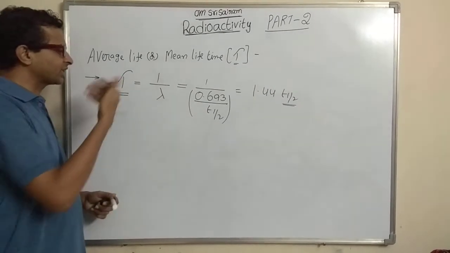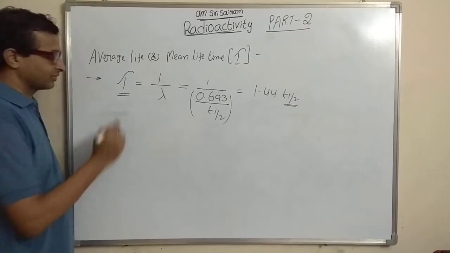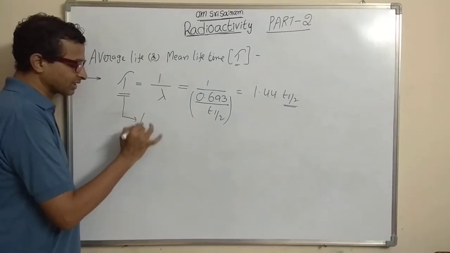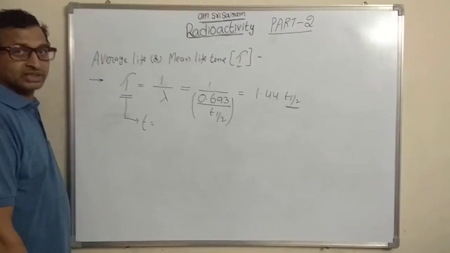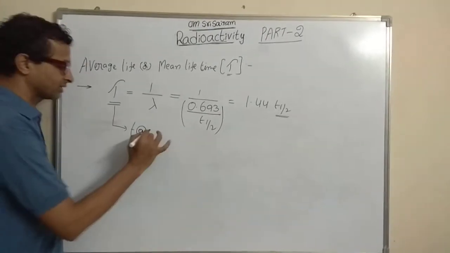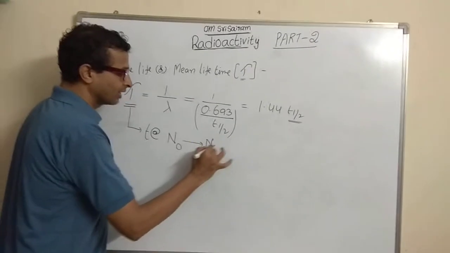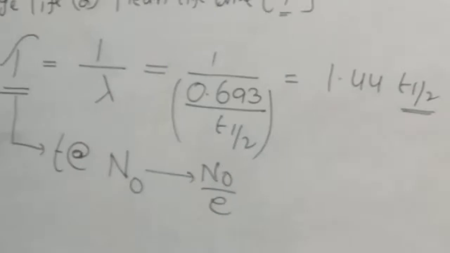Then how can you define the average life? Average life is nothing but the time at which the number of nuclei disintegrate from n0 to n0 upon e.